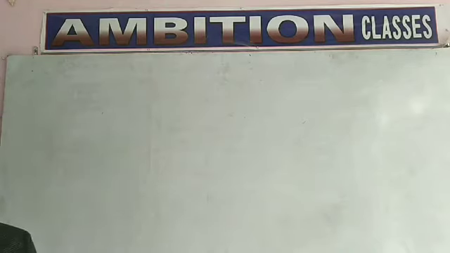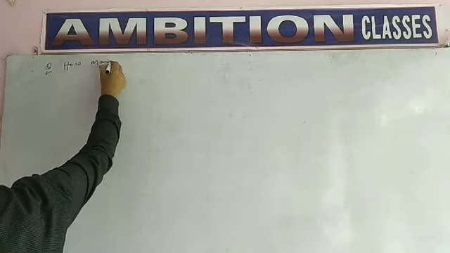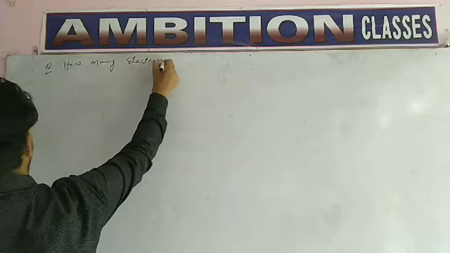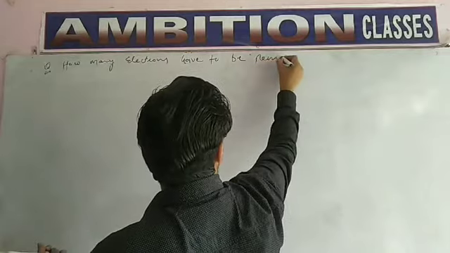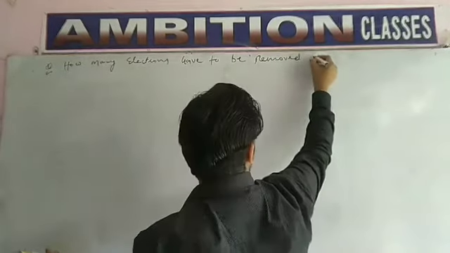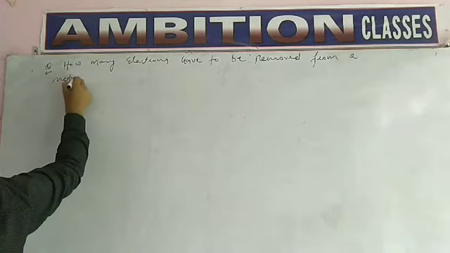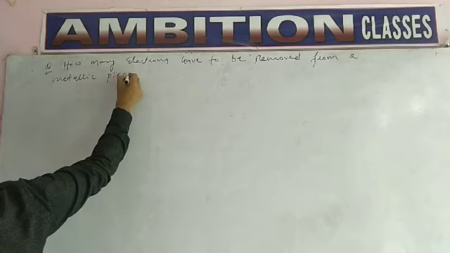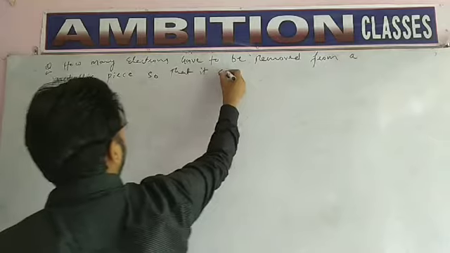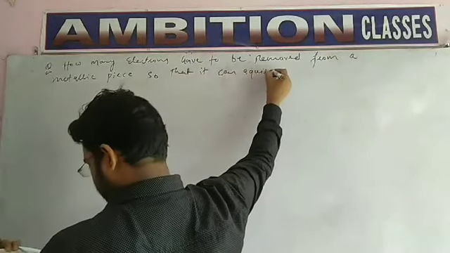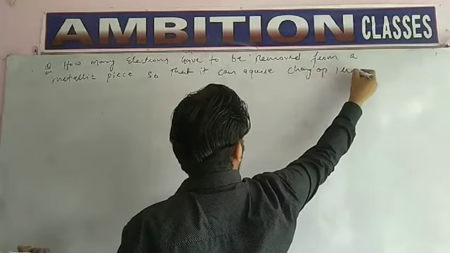Students, let's have one more question. Question number 2. How many electrons have to be removed from a metallic piece so that it can acquire a charge of 1 microcoulomb?